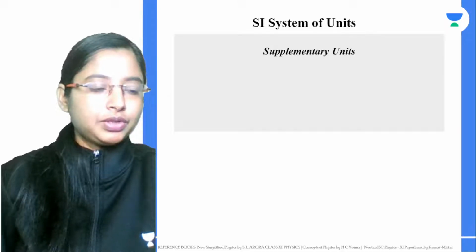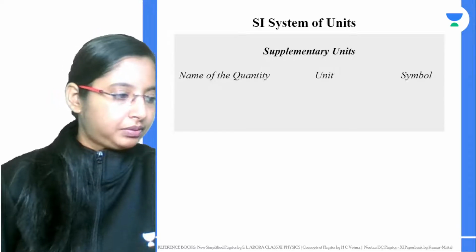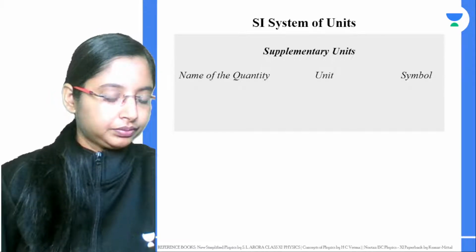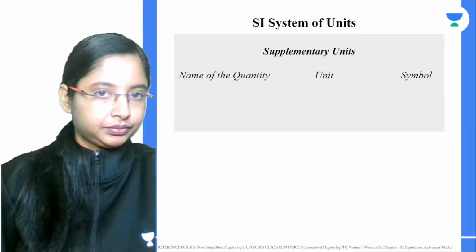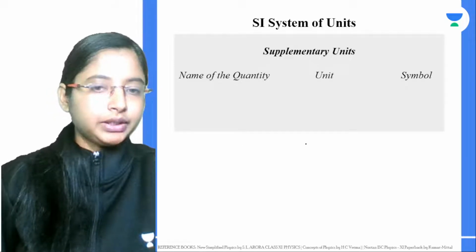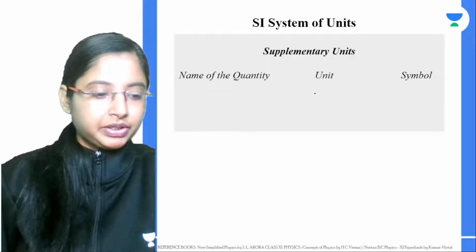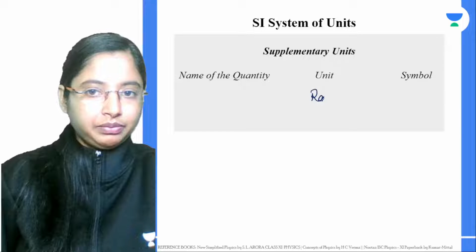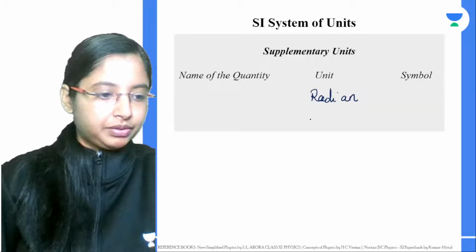What about the two supplementary units? What is the name of the two supplementary units? Radian and steradian is correct, but what do they measure?